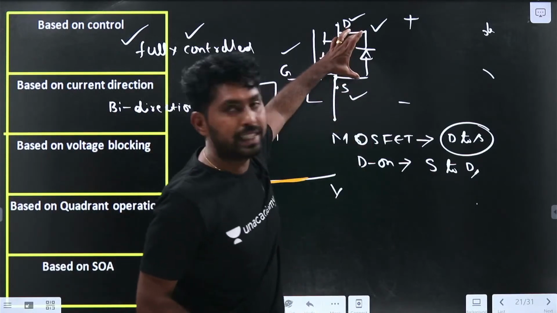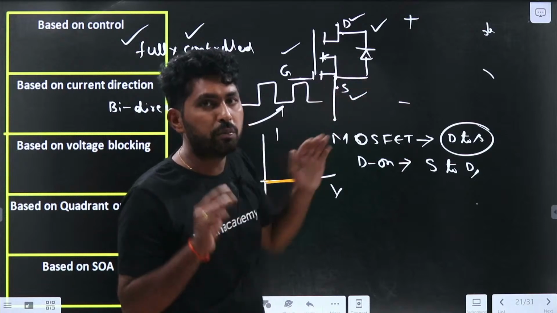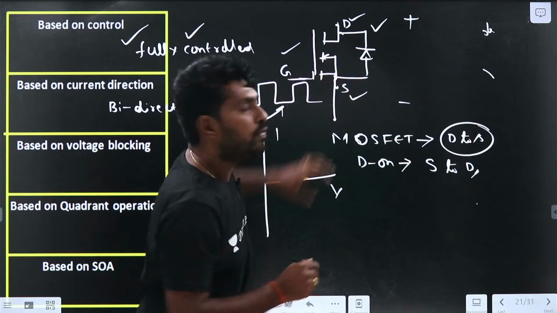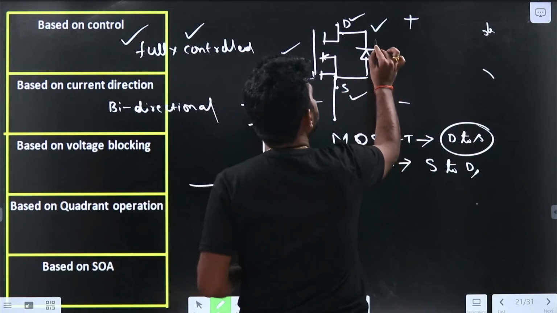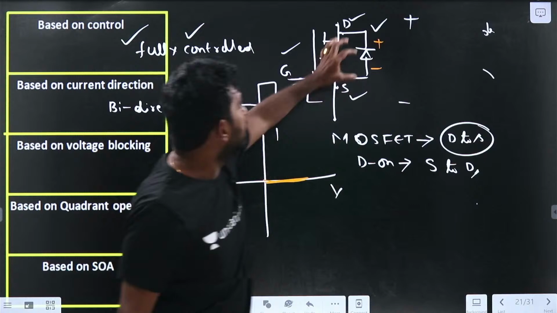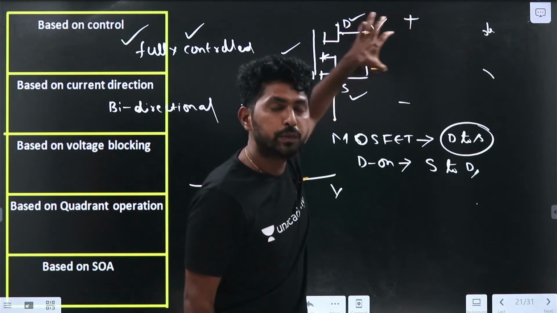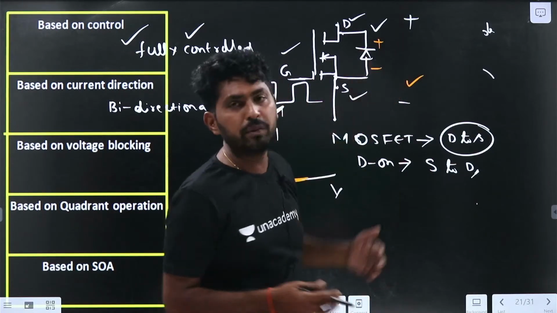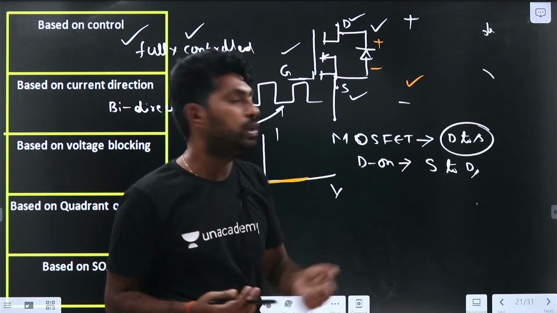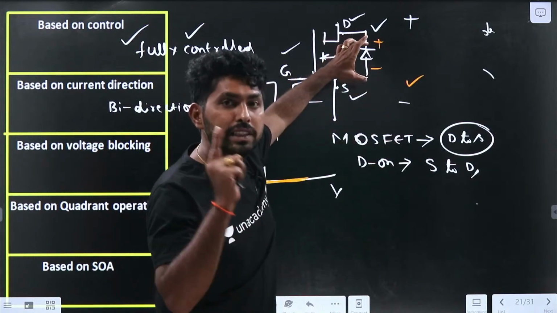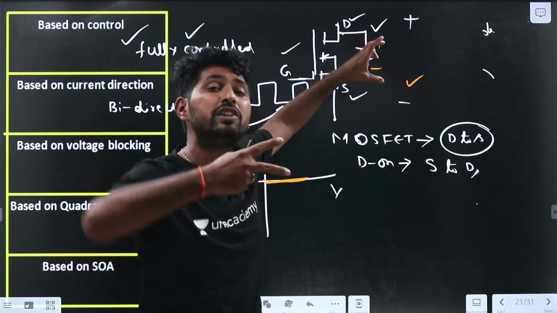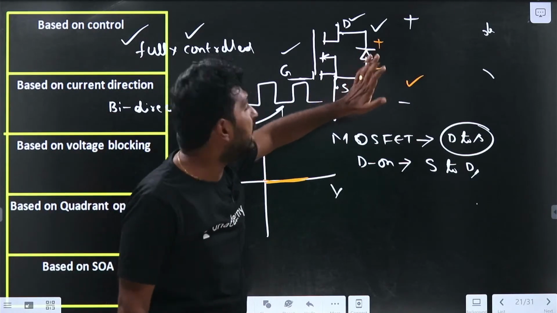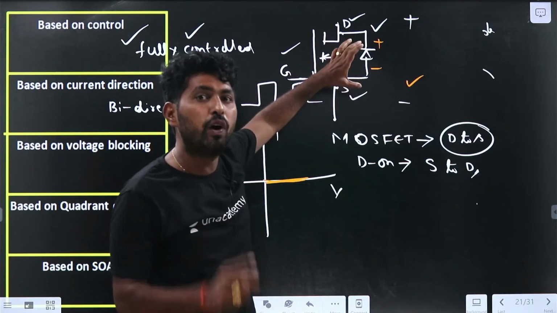For example, if I take this diode, is it blocking the positive voltage or the negative voltage? It will be in the off condition when the anode is negative and this side is positive. This polarity and this polarity are the same. If the reference polarity is positive, we can think of this as positive, so this diode is also blocking the positive voltage because it is connected in the reverse direction. Don't confuse here. This diode is blocking the positive voltage.